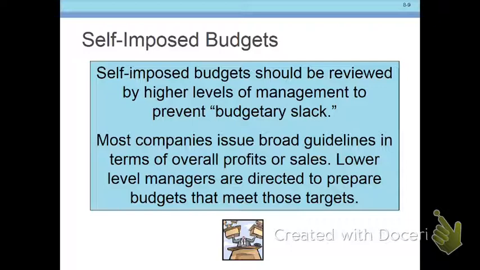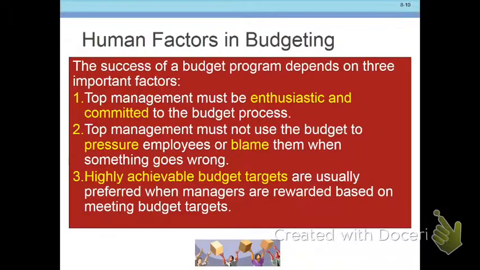Self-imposed budgets do need to be reviewed. It's almost always a negotiation process. Salesman says they're going to do 800,000, sends it up to the manager. The manager says, I know you can do 1,000,000, and ultimately what's settled on is 900,000 in that case. But it's often done that way. Okay.